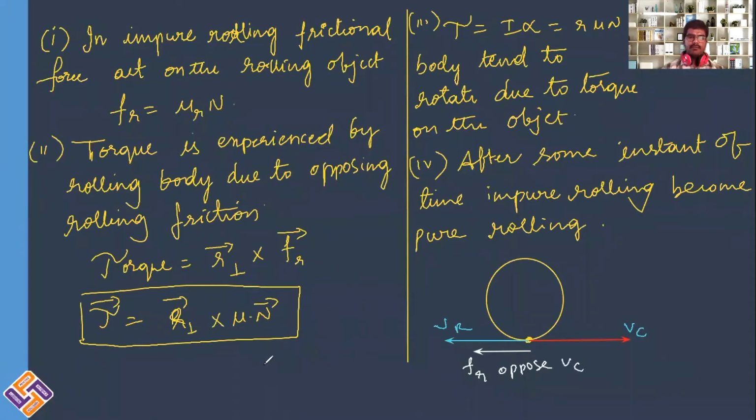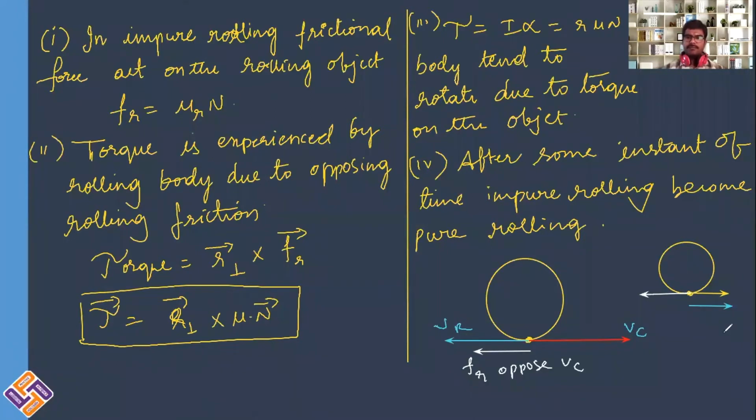Likewise, if you have another rolling body where this is the point of contact, with one velocity acting right side and another velocity acting left side, if suppose VR is greater, then frictional force will be acting in the right side.